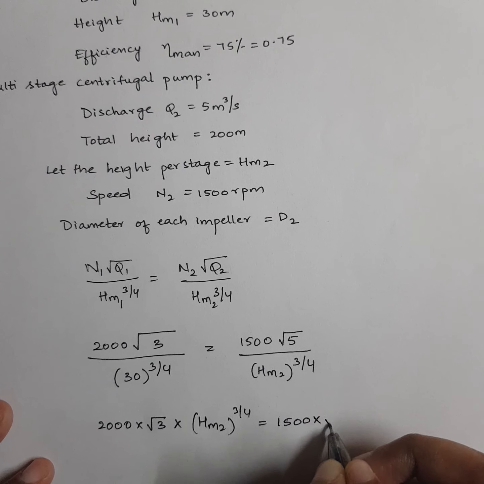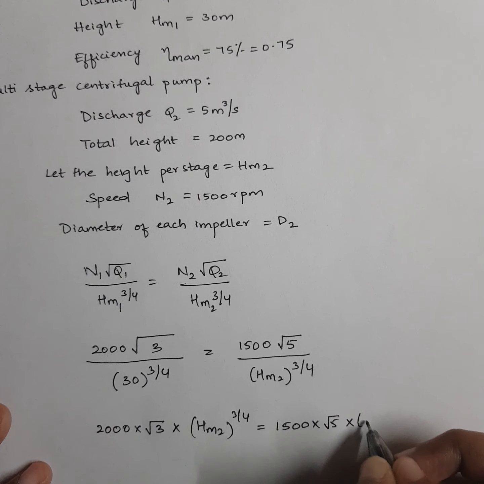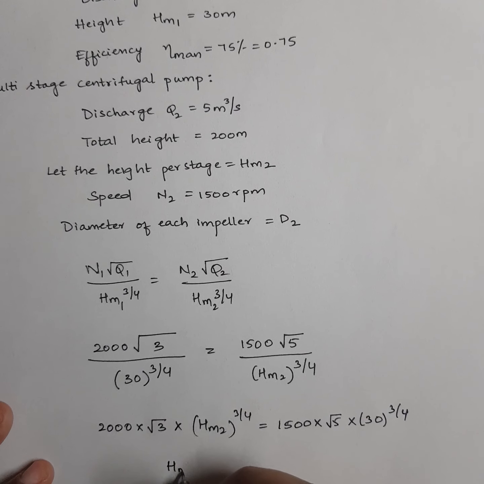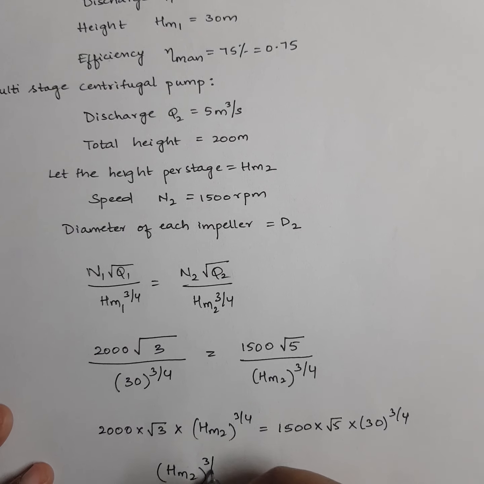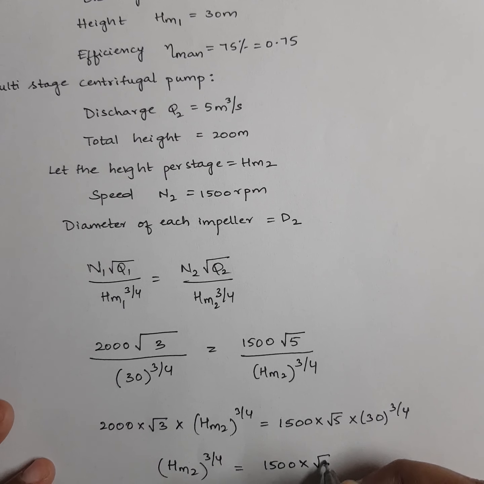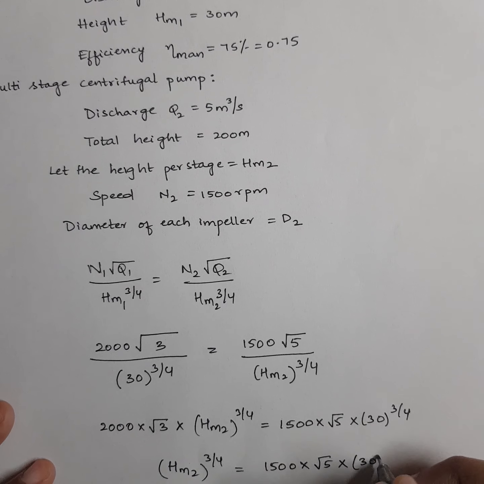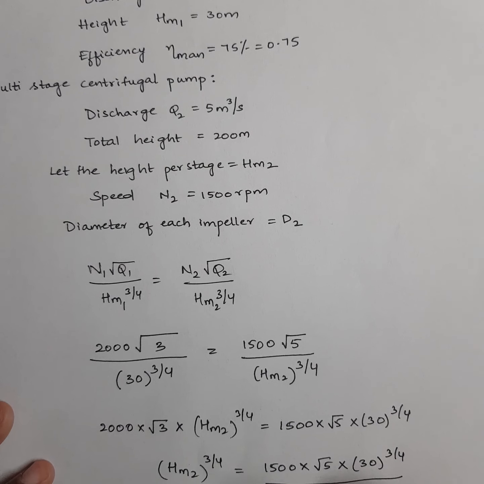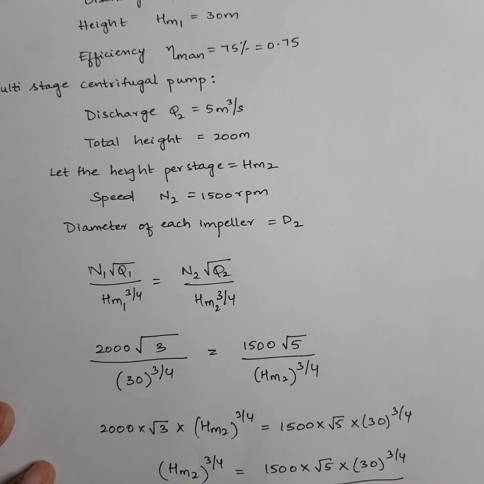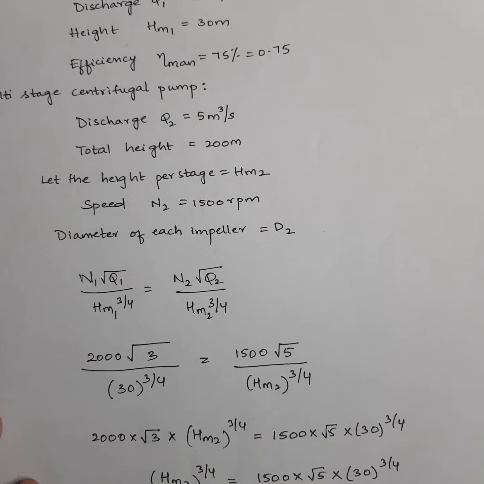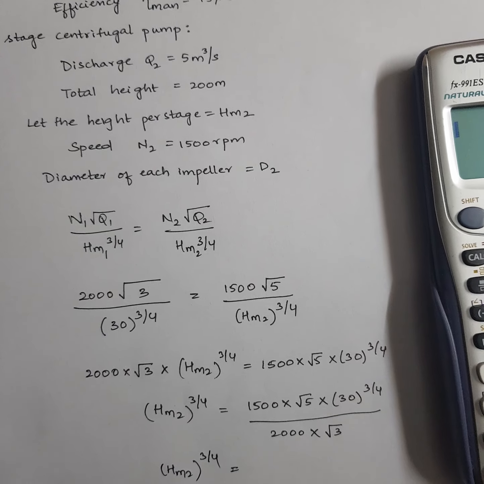1500 into root 5 into 30 power 3 by 4. So from here, hm2 power 3 by 4 will be equal to what? 1500 into root 5 into 30 power 3 by 4 divided by 2000 into root 3. So first I will solve for hm2 power 3 by 4, to avoid confusion. I'm solving here.